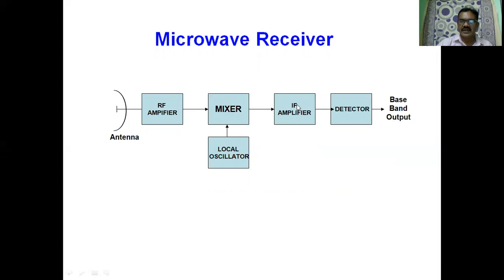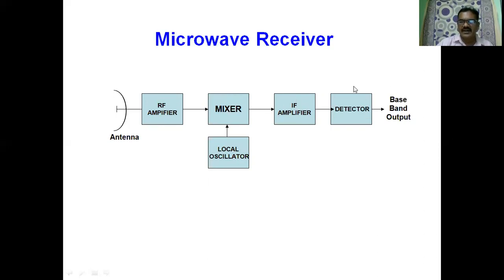It amplifies the IF frequency. The mixer provides the IF signal. The messages which are there in the RF are down converted, translated to IF frequency by making use of the local oscillator and mixer circuit. And this IF amplifier is used to amplify the signal.